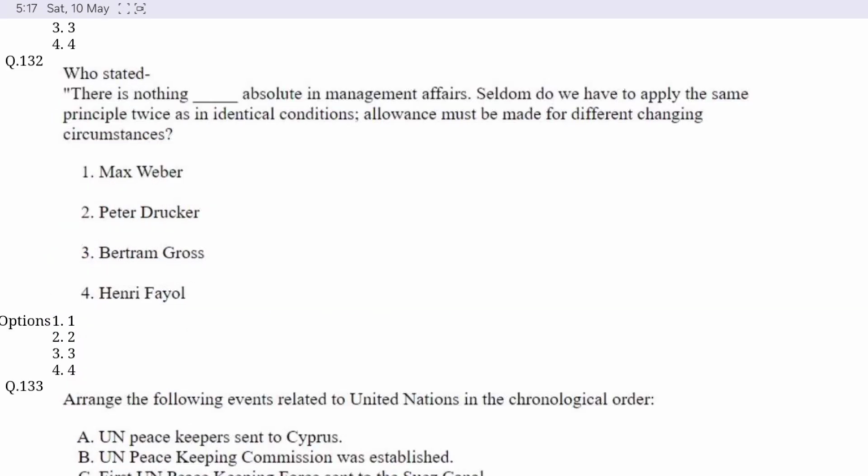Question number 132. Who stated there is nothing absolute in management affairs? Seldom do we have to apply the same principle twice as in identical conditions. Allowances must be made for different changing circumstances. Option D is correct here. Henri Fayol said the following statement.